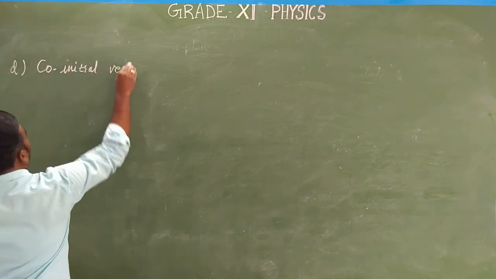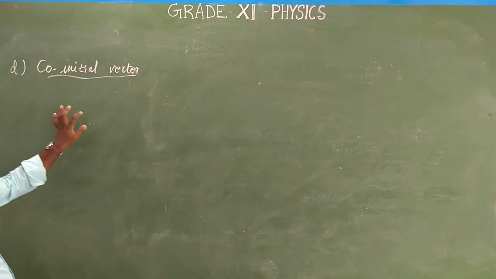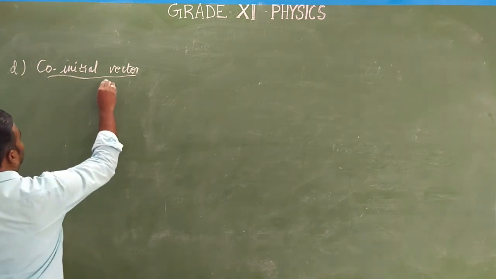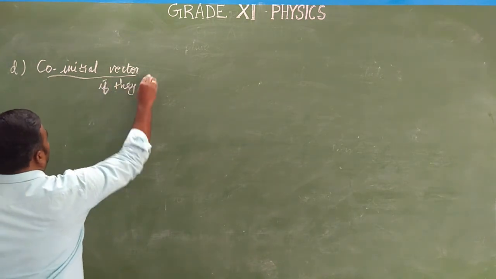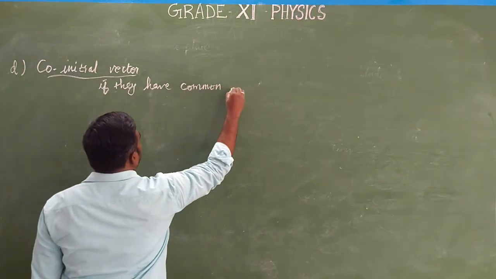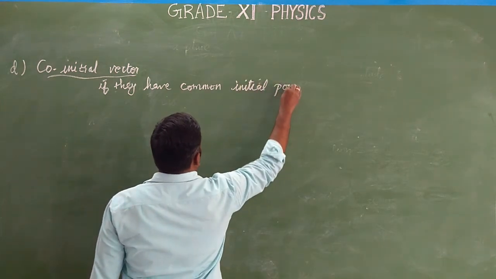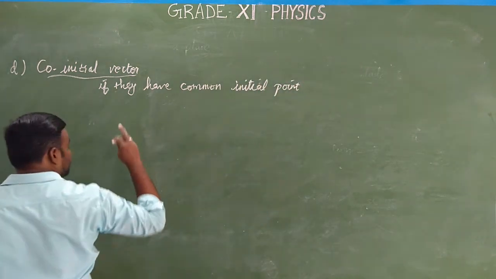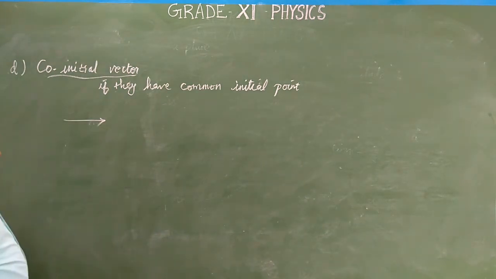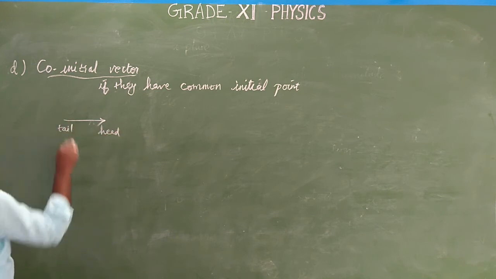Vectors are said to be co-initial if they have a common initial point. So far we have studied the introduction itself. A vector means a straight line marked with an arrowhead. This is called the head of the vector and this is called the tail of the vector.